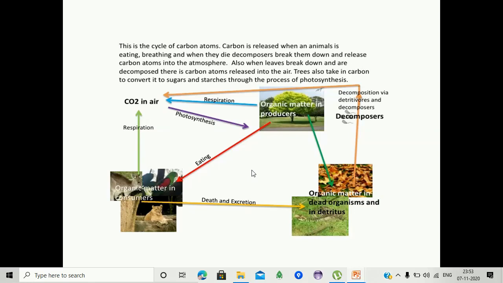Animals also release organic matter through death or excretion, which leads to the organic matter entering the earth. Or whenever leaves fall on the surface, humus is formed. Humus consists of a high amount of organic matter.